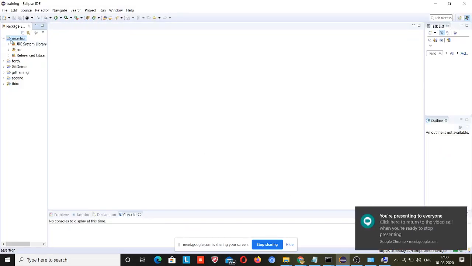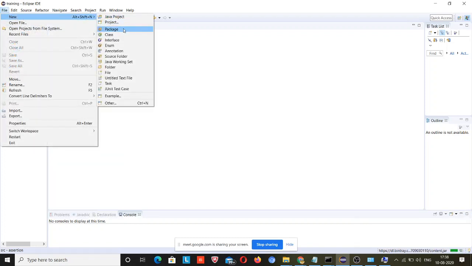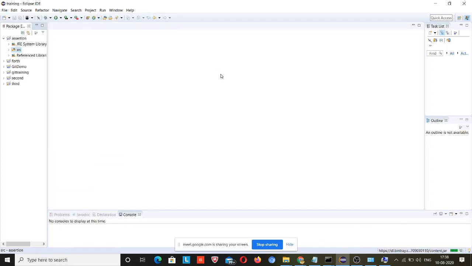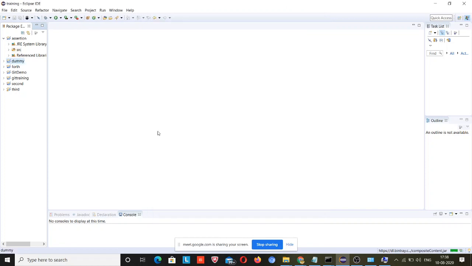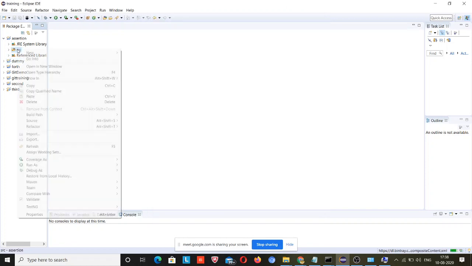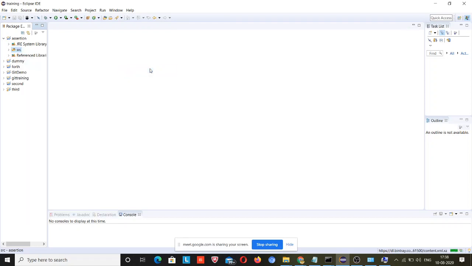If you have already installed Eclipse, then just go to New and make a new Java project, and call it dummy, whatever name you want to give. Right click here, New, Class.